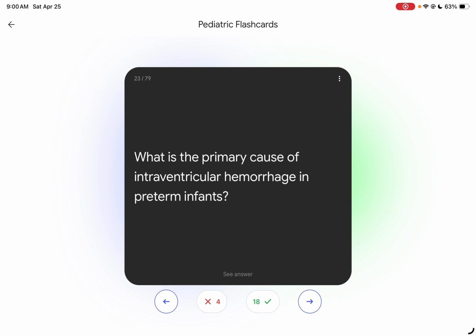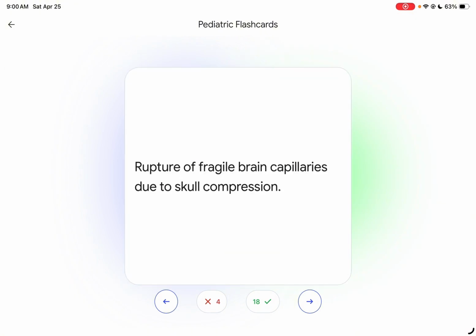Which is the primary cause of intraventricular hemorrhage in preterm infants? So this is the reason. Hemorrhage in infants: rupture of fragile brain capillaries. Rupture of fragile brain capillaries due to skull compression. So the skull is compressed too much, and it ruptures.